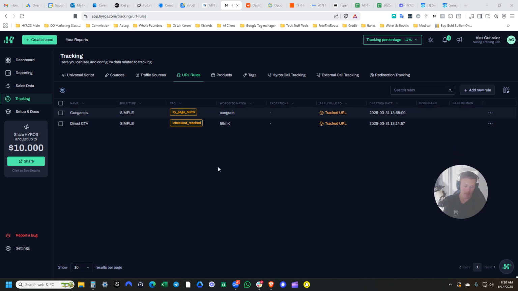And then I would highly recommend that we add URL rules so we can track any potential organic traffic as well. So like Google, Yahoo, Bing, DuckDuckGo, the Brave browser, YouTube, Instagram. We can add those URL rules right here. And then from there, guys, most likely your tracking capability will go up really, really well if you just follow those steps.